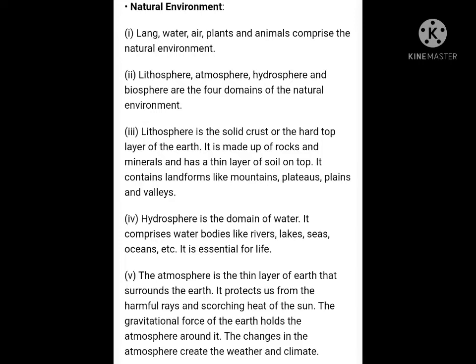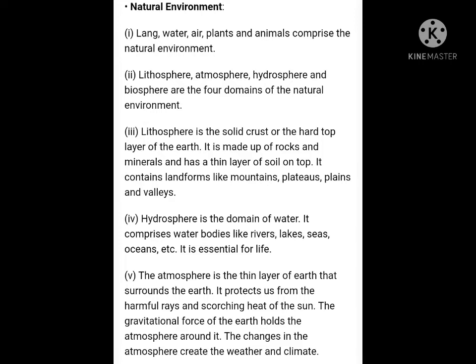As over 71% of the earth's surface is covered by water, hydrosphere is the largest component of the earth. Hydrosphere also sustains living beings by providing them with water, which is very essential for our survival.